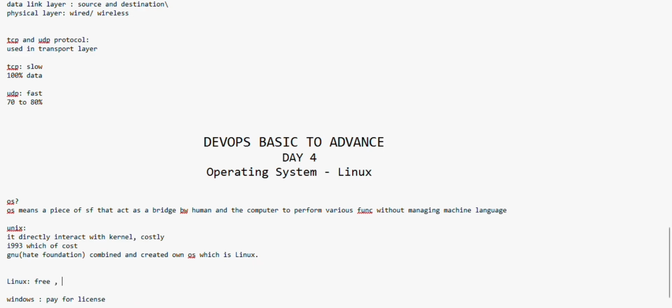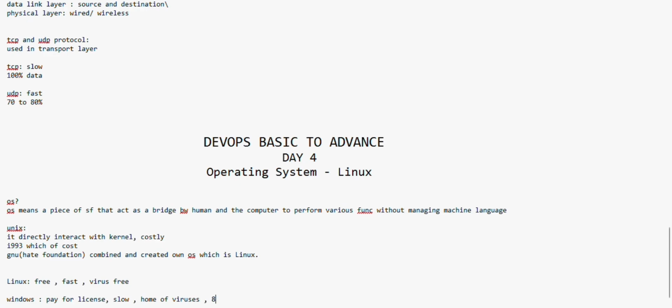Linux is very fast compared to Windows, but Windows is very slow. Windows is the home of viruses. Viruses will come and attack, but Linux is virus free. Viruses can't penetrate Linux.